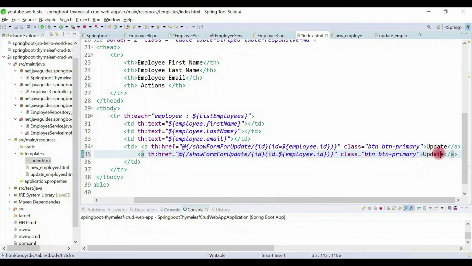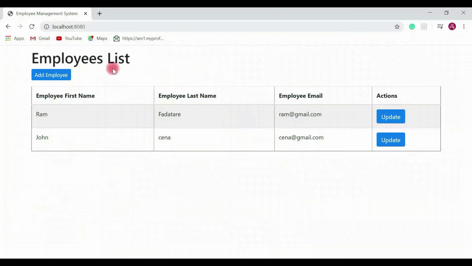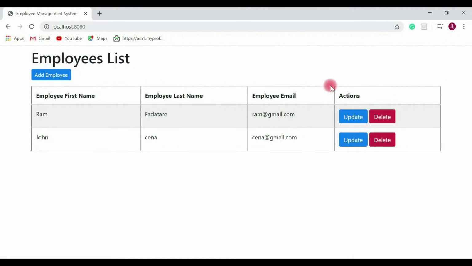So here just change the text to delete, and then we'll change the Bootstrap CSS class from primary to danger. Save it, go to the browser, and refresh the URL. So look here, the delete button is added successfully. So this is the first step.